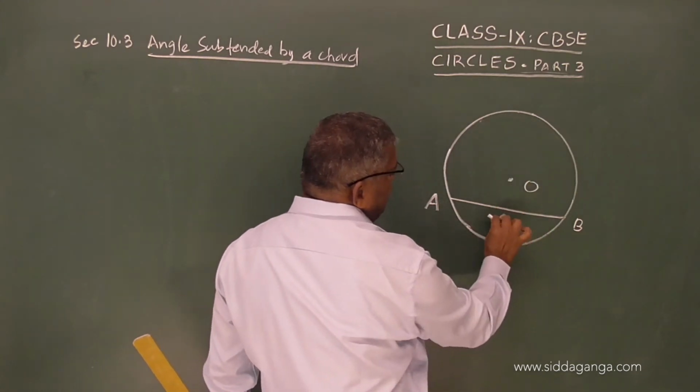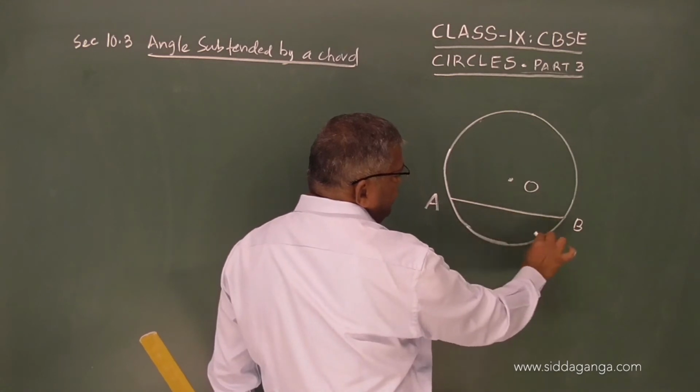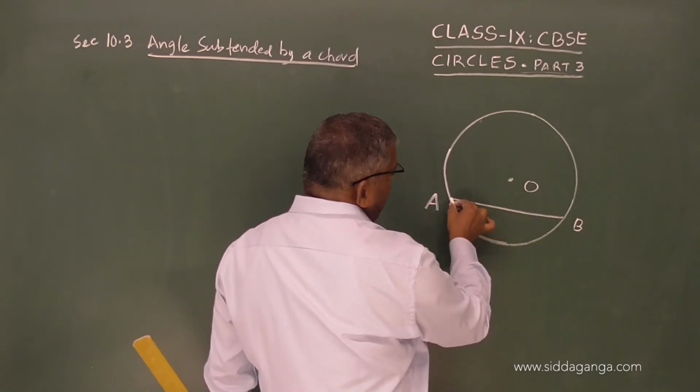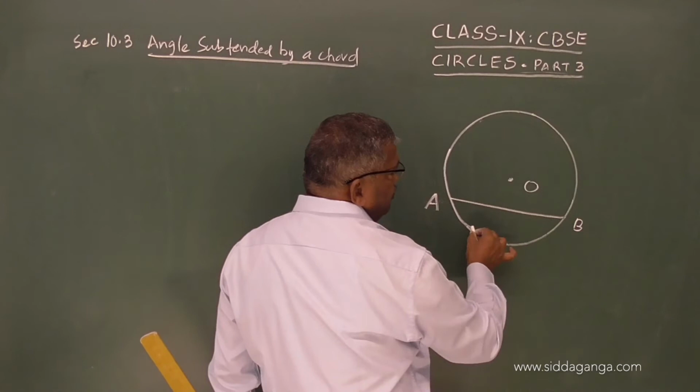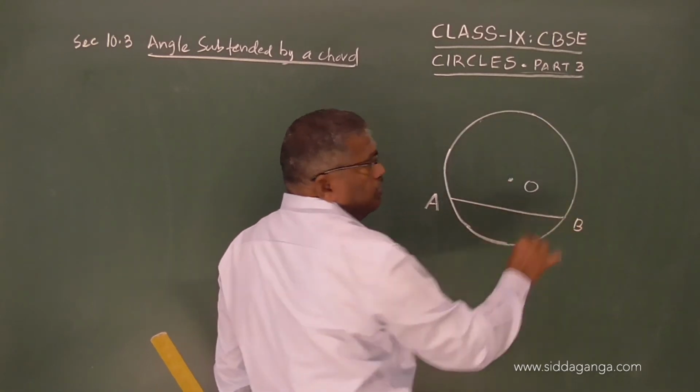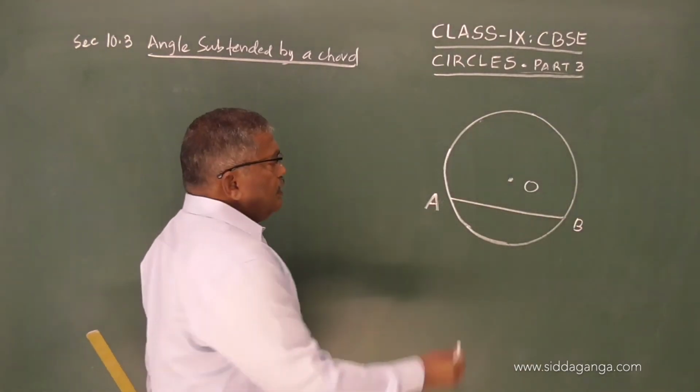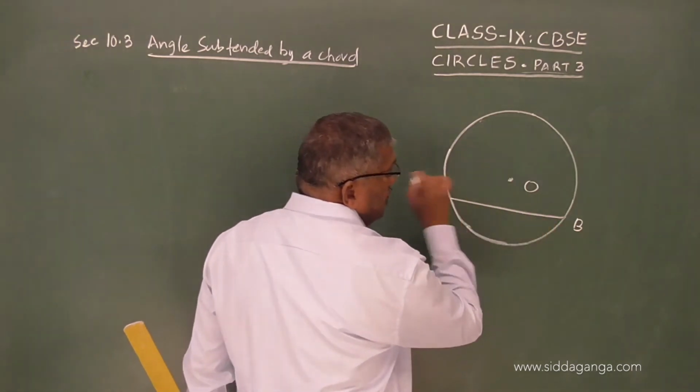As you can see, this lower portion from AB is the minor arc and this is the major arc, you are aware of that, and AB is the chord.